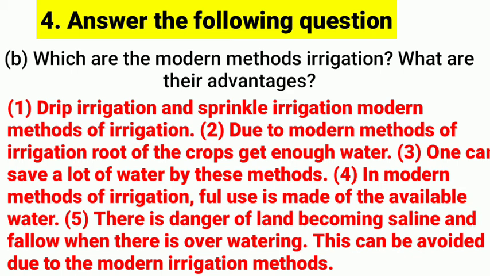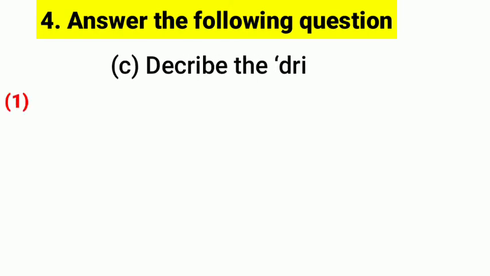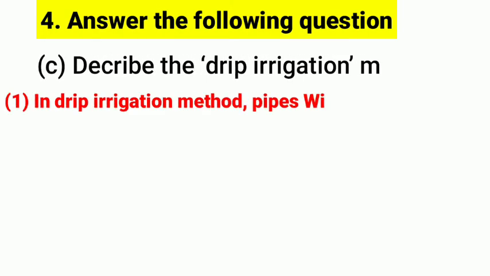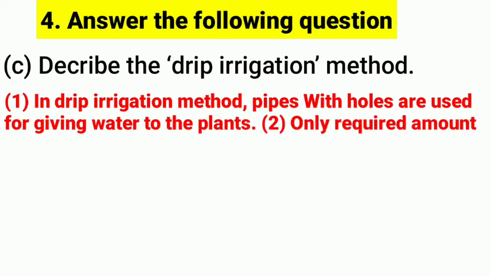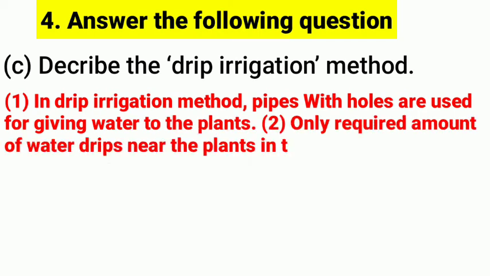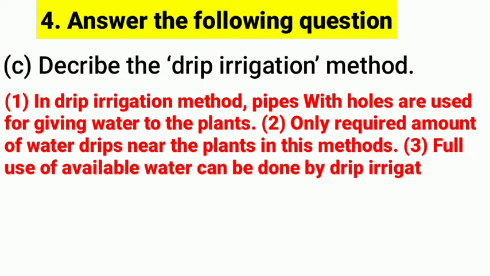There is danger of land becoming saline and fallow when there is overwatering. This can be avoided due to the modern irrigation method. Question c: describe the drip irrigation method. See the answer. In the drip irrigation method, pipes with holes are used for giving water to the plants. Only the required amount of water drips near the plant in these methods. Full use of available water can be done by the drip irrigation method.